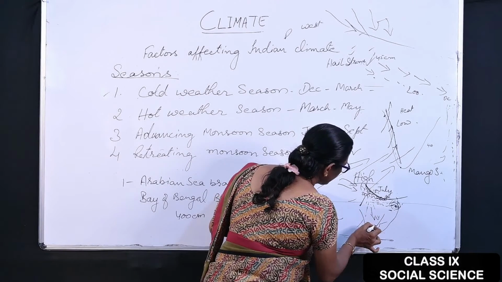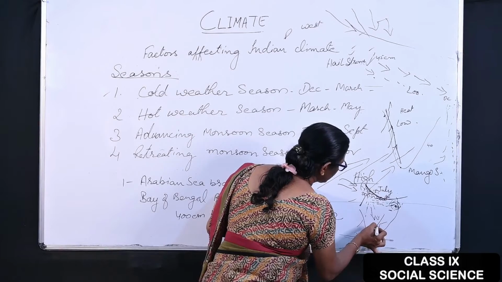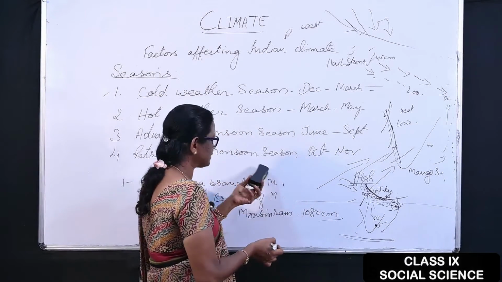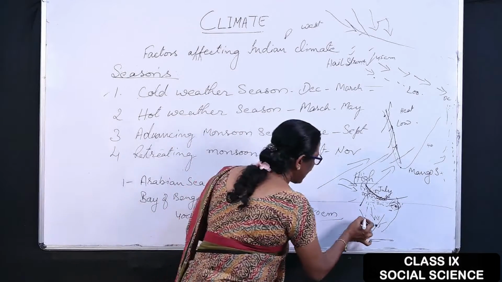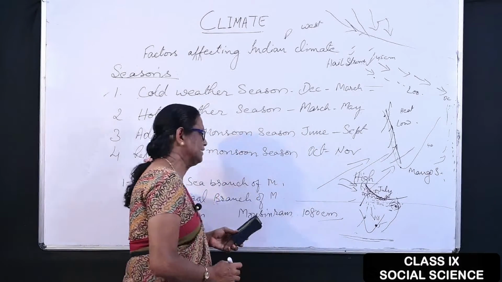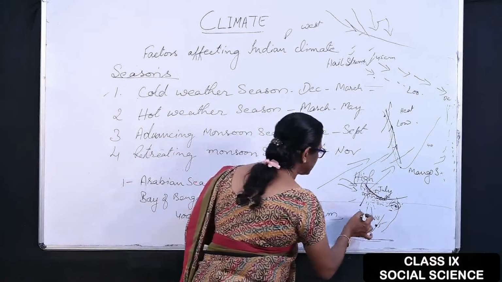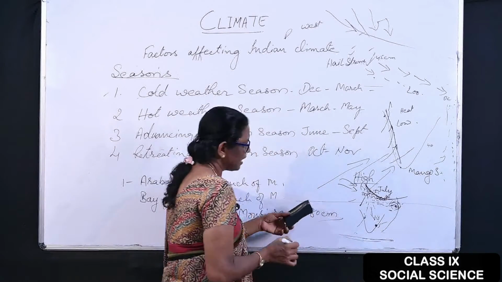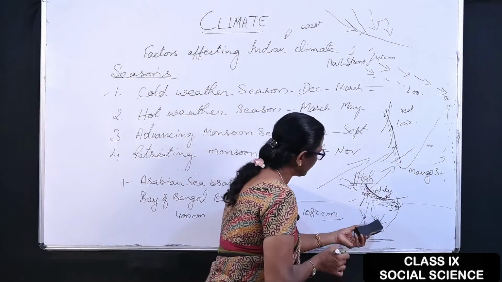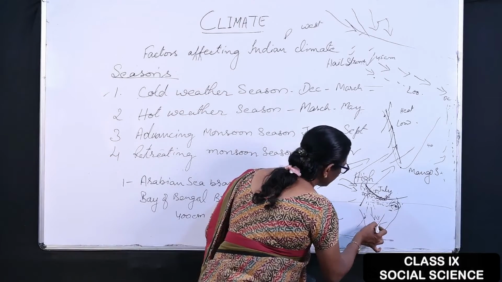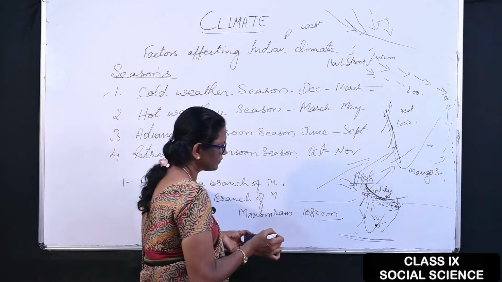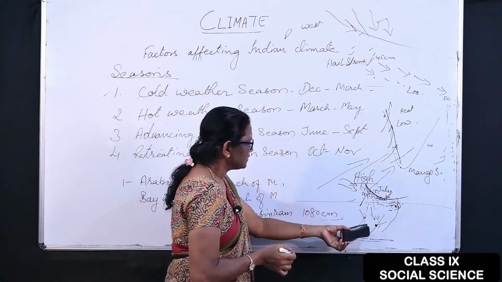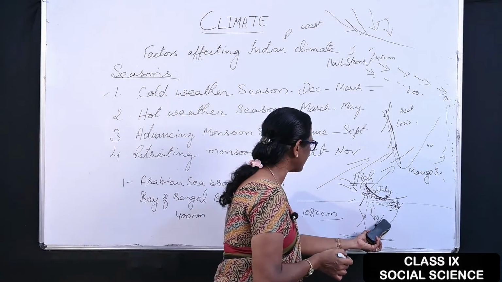During the advancing monsoon season, if this is Chennai, Chennai does not receive rainfall. Some parts of India, one is Chennai and one is Pune, are these two places, because of the Western Ghats and because of the Eastern Ghats. Then the returning monsoon gives rainfall to the Chennai area. That is, in the months of October and November, Chennai receives maximum rainfall.